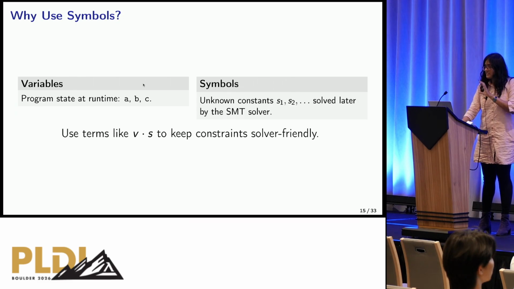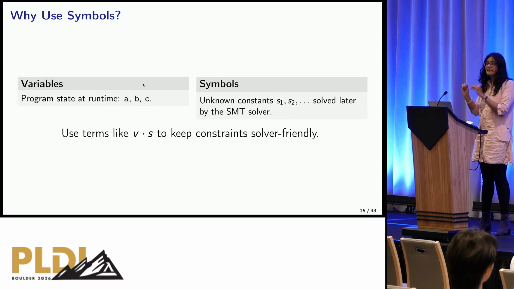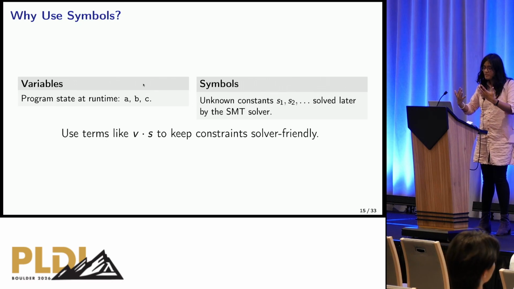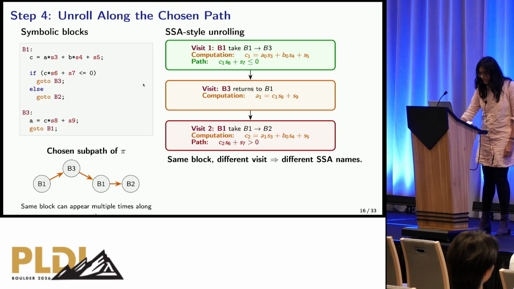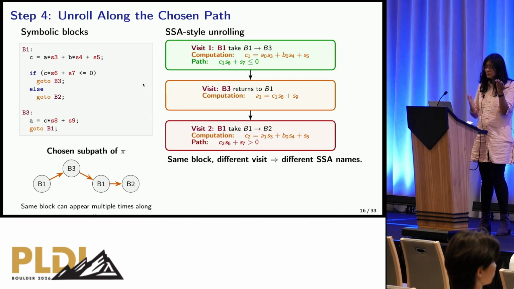When we have S1, S2, and S3, we can use these to write our constraints that the program should follow and then feed them to an SMT solver. These are knobs the SMT solver will control and tell us what the value of these should be in order for our program to give us the guarantees that we promised you. But how do we actually go about generating these constraints? Well, you have a symbolic function, you have a path. How do you generate your constraints?